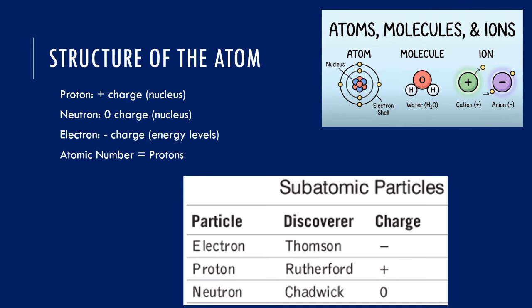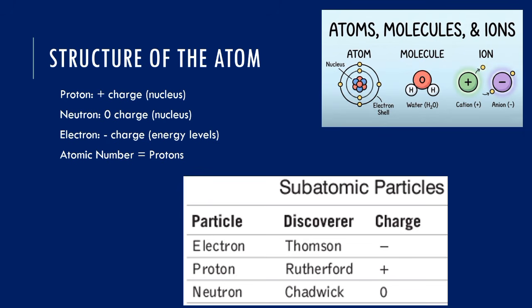Sometimes we call it mass number. Sometimes we call it atomic mass number. Sometimes we call it atomic mass. The mass of a proton and a neutron using atomic mass unit is said to be 1. The proton number, that's the number of protons in the nucleus of an atom, is what we call atomic number.